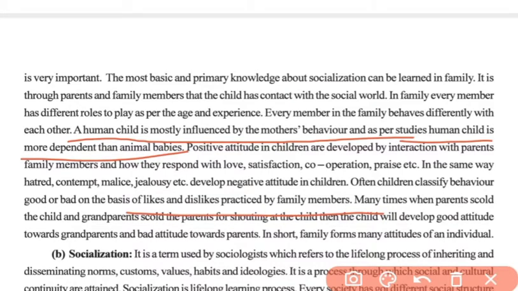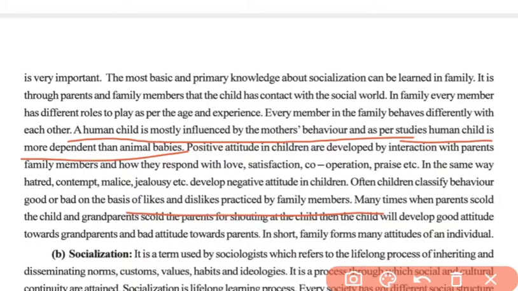So based on the likes and dislikes practiced in the family, the child classifies a behavior as good or bad. Okay. So this is how family is one of the factors that influence attitude formation.